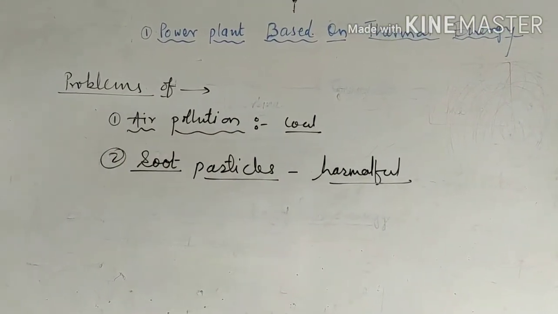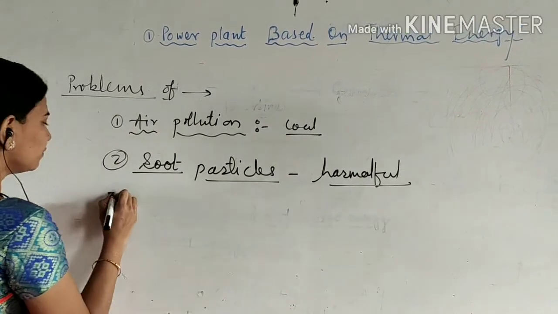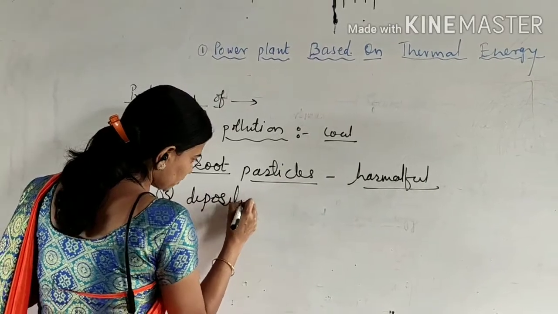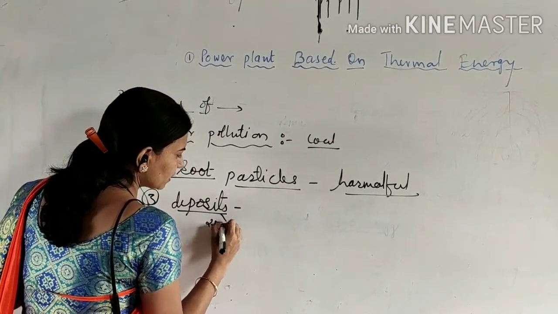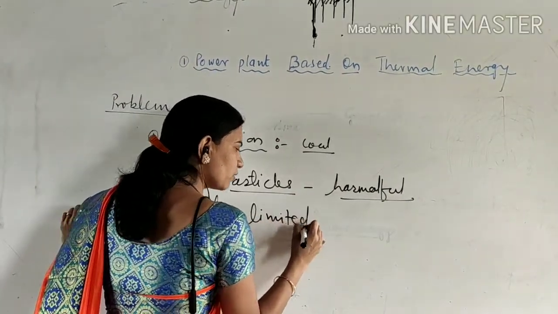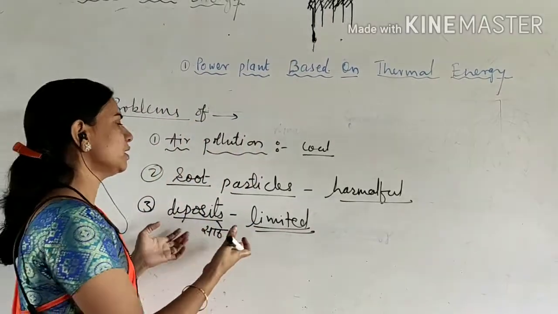And then the third problem is that the reserves of coal are limited. Deposits or reserves means साठे, the coal reserves, they are limited. They are very limited in nature because they are formed naturally. We cannot form coal synthetically.